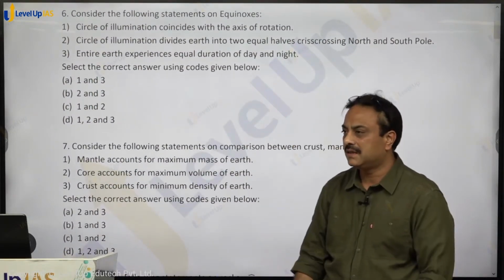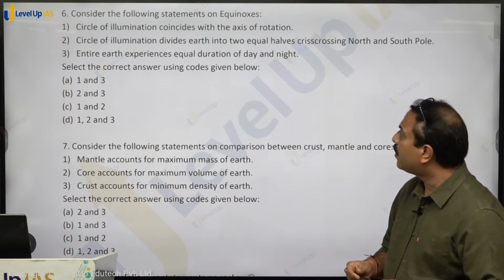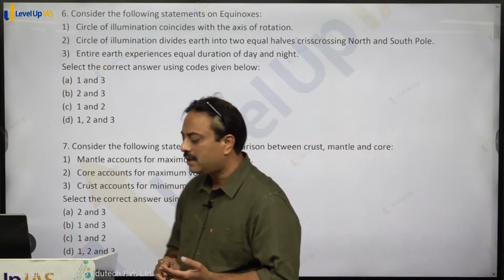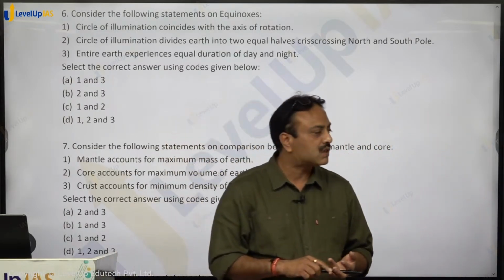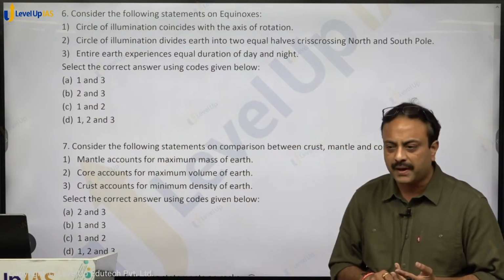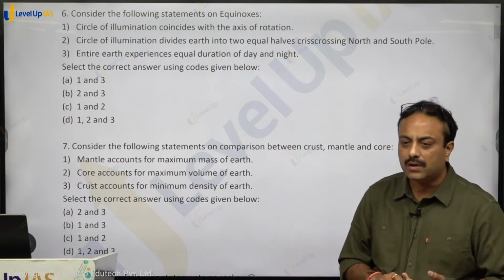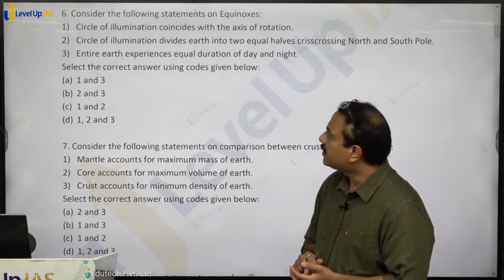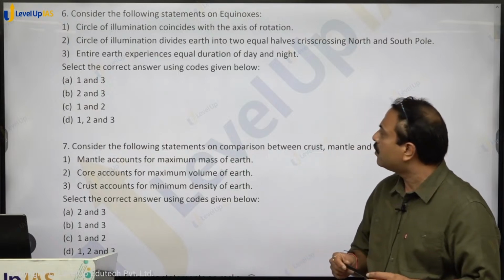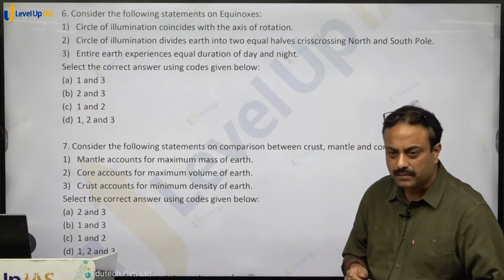Question number 6. Consider the following statements on equinoxes. Equinox is a position when earth revolves around the sun. Twice a year we get equinox. One is called the spring equinox, the other is called the autumn equinox. And for equinoxes, 3 statements are given over here. Circle of illumination coincides with the axis of rotation.